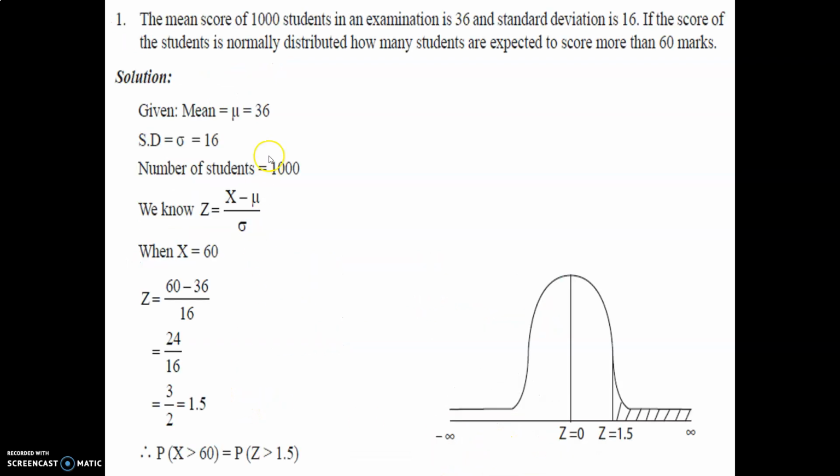So in this way, the mean score of 1000 students in an examination is 36 and the standard deviation is 16. If the scores of students are normally distributed, how many students are expected to score more than 60 marks? So this question we will continue in the next lecture about this topic. Lecture is over.